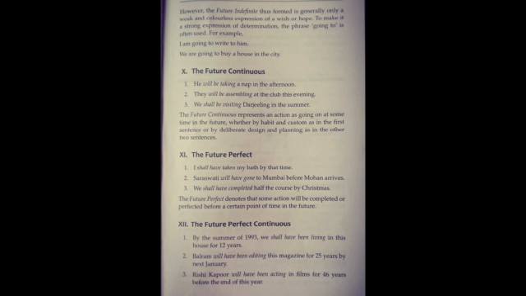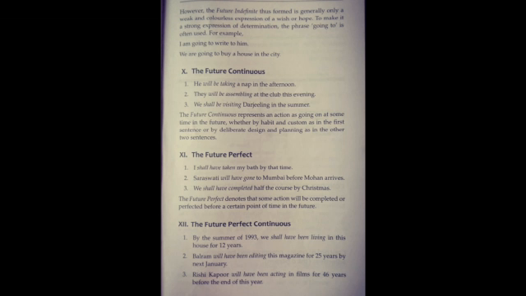First example given is: by the summer of 1993 we shall have been living in this house for 12 years. Okay, so this is the future prospect when the action of living in that particular house will be completed over a period of time in the future. Balram will have been editing this magazine for 25 years by next January. So January has not yet arrived. We are talking about next January. So Balram will complete 25 years of this job.